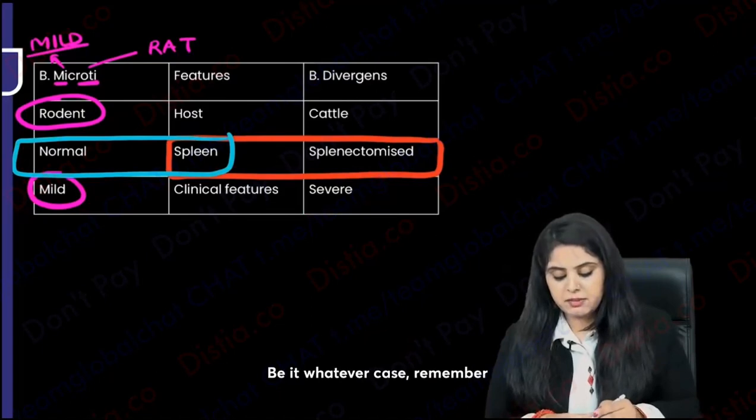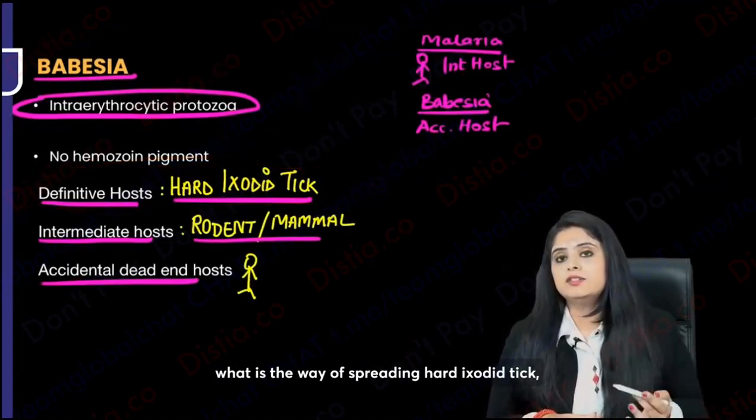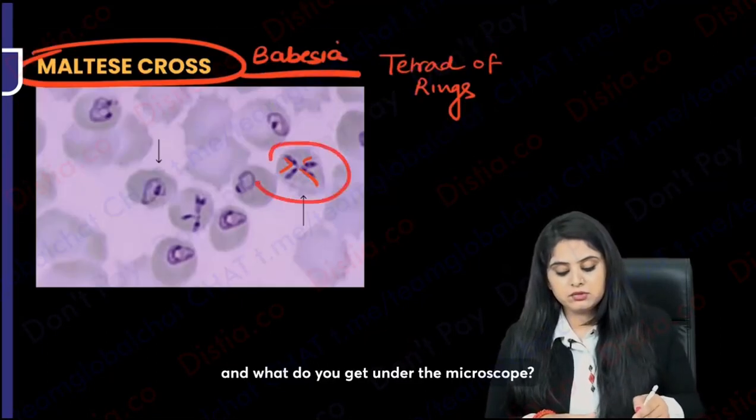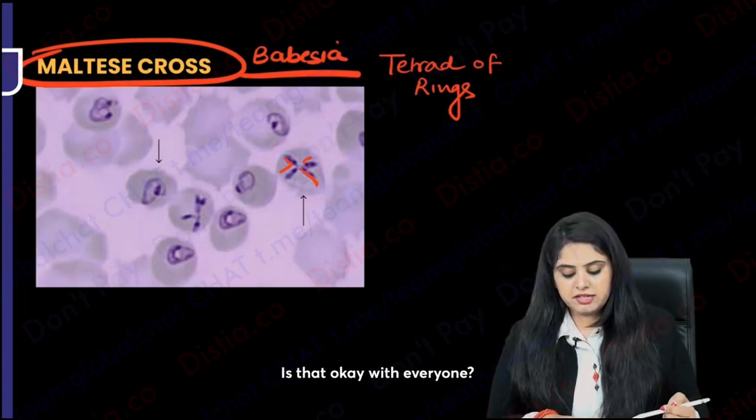Be it whatever case, remember the question that comes: what is the way of spreading? Hard-bodied tick. And what do you get under the microscope? You see a tetrad of rings, Maltese cross appearance. Is that okay with everyone?